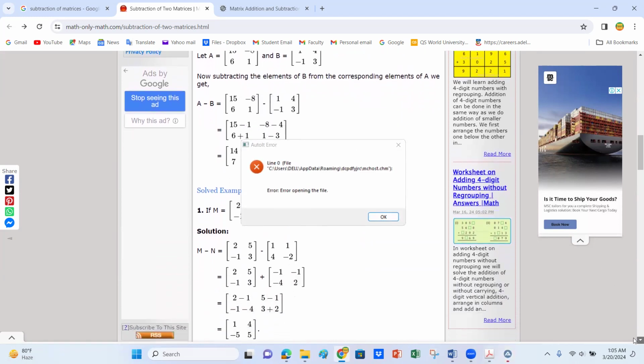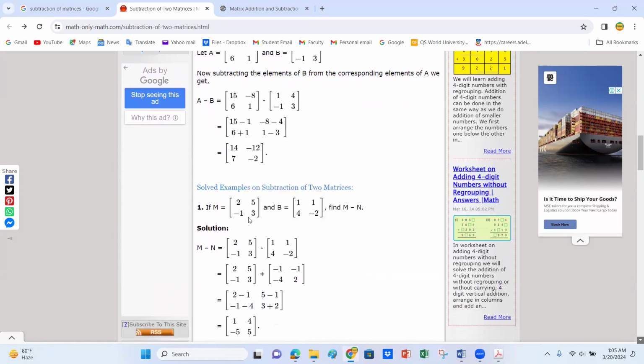Okay. Now, if m is equal to 2, 5 minus 1, 3, and b is equal to 1, 1, 4 minus 2, then find m minus b. M minus n. There is the, by mistake, it is right here, the b. Basically, it is the n. Okay, so m matrix minus, this is the n matrix, m minus n according to the statement.